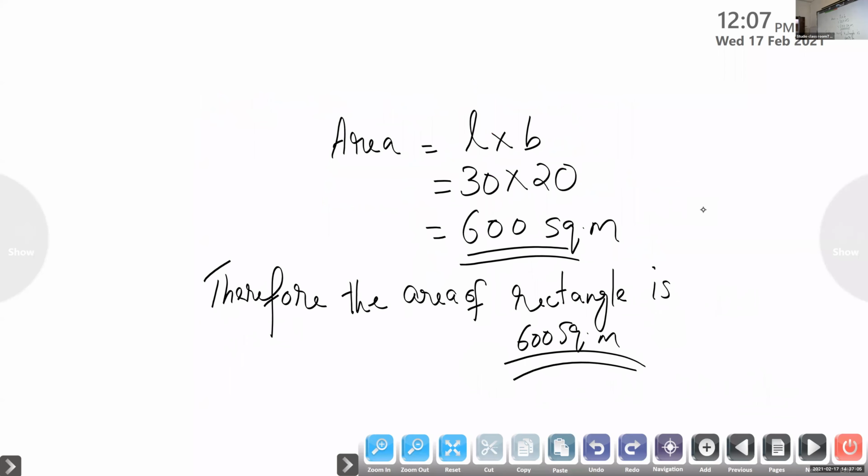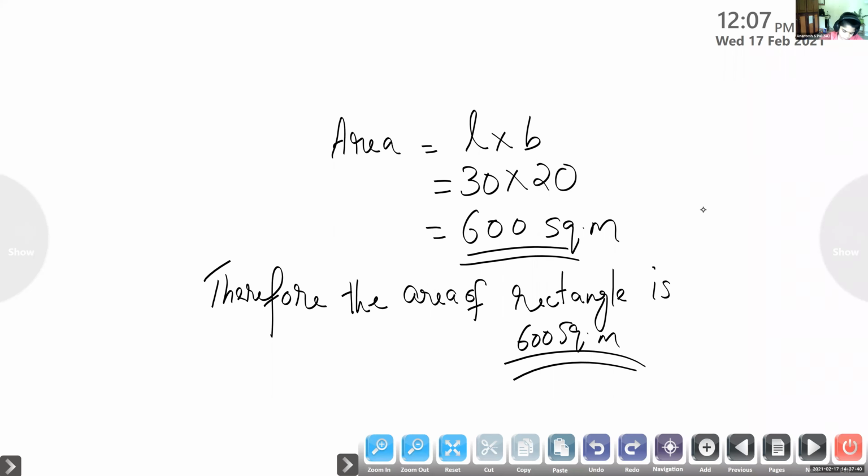After that, what we had to do? Find the area. What is the area of a rectangle? Length into breadth. When you multiply 30 into 20, square meter. Here, children, the question is not asking to convert or write in centimeter, so just need to write square meter. Okay. Next one, Chinmay, can you read question number B? Ma'am, you should write there the area of rectangular hole. Rectangular hole also, no problem.